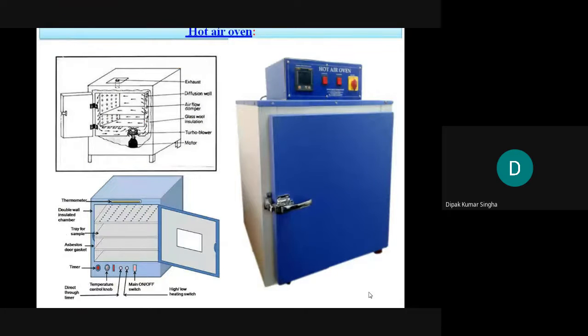So this is the structure of the hot air oven. This is the basic digitally thermostatically controlled hot air oven. Okay. And this is the schematic diagram and how to control it. And this is the diagrammatic and basically the engineering drawing which is helpful.